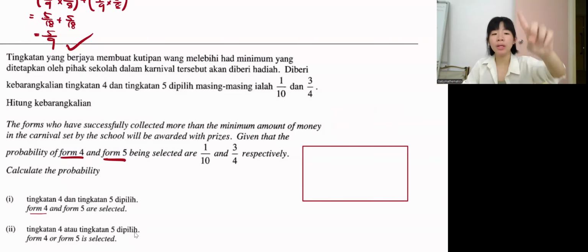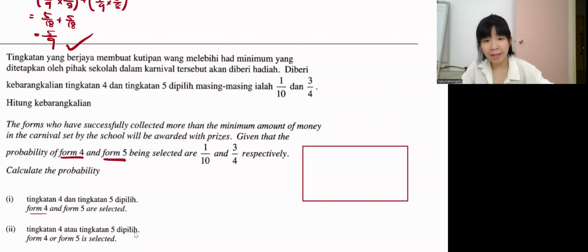Does the question say only one form can get a prize or not? The question said, as long as whoever managed to collect the minimum amount will be awarded with a prize. So is it possible Form 4 and Form 5 together get a prize? Yes, it's possible. Maybe Form 4 managed to collect the money, and then Form 5 also managed to collect the minimum amount.